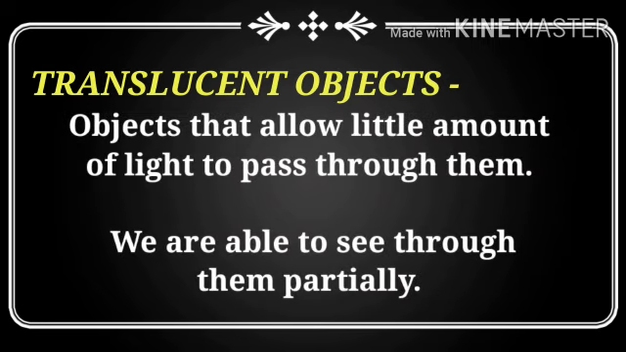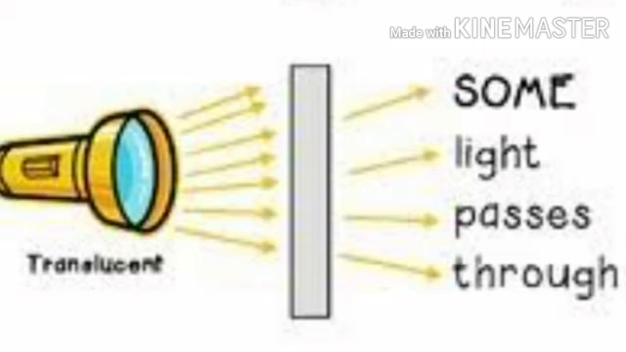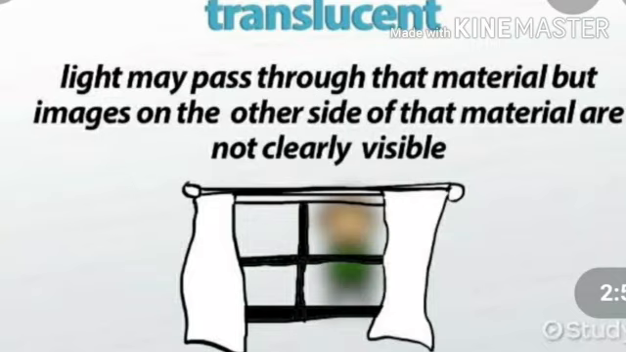These objects allow little amount of light to pass through them. We are able to see through them, but partially. Now here you can see some light passes through this translucent object and we are not able to see clearly through it. So children, light may pass through these translucent objects, but the images on the other side of these objects are not clearly visible. Like here, the object on the other side is not clearly visible.